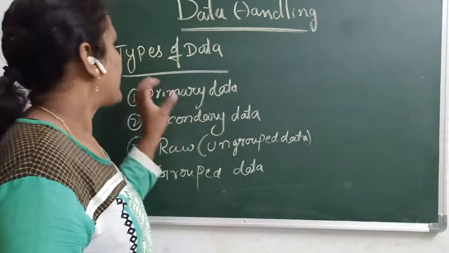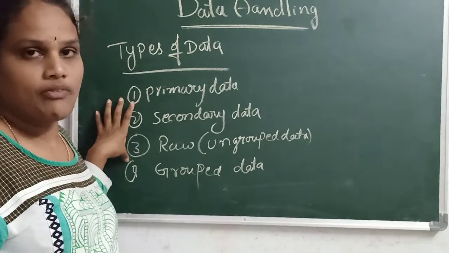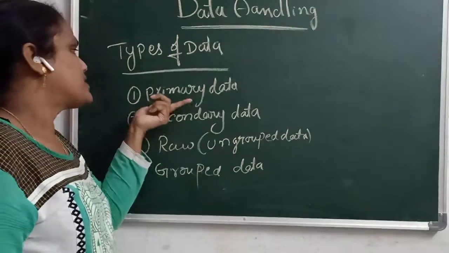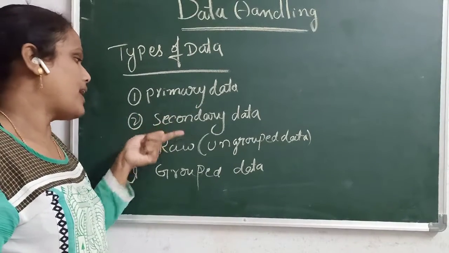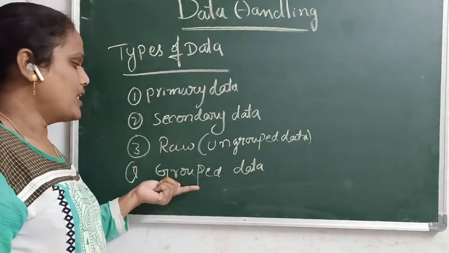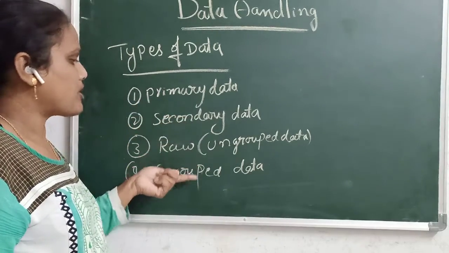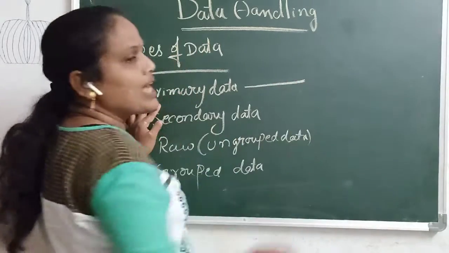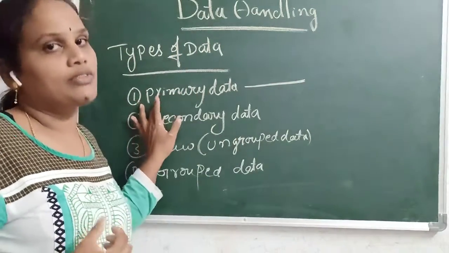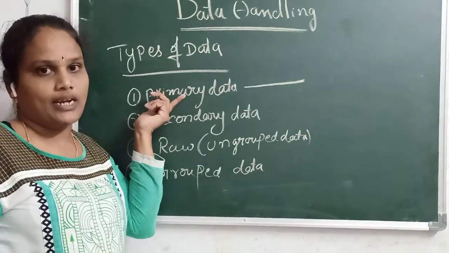Next is the types of data. There are four types of data we learn. First is primary data, second is secondary data, and then raw data and grouped data. These are the four types of data. First, primary data means we are collecting from the observer directly. That type of data is called primary data.